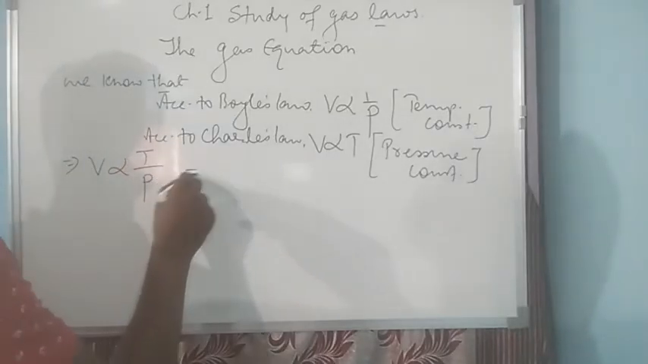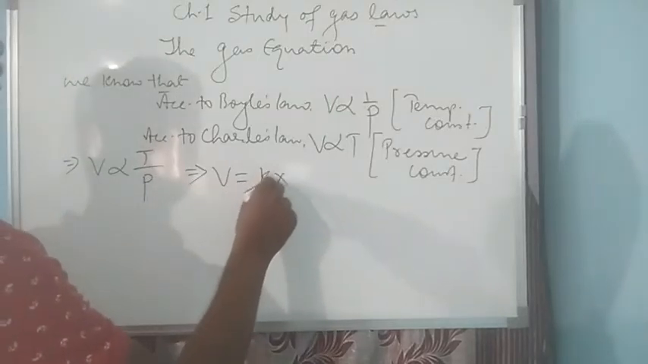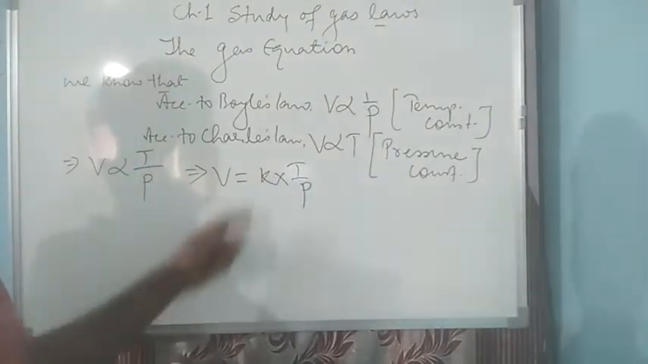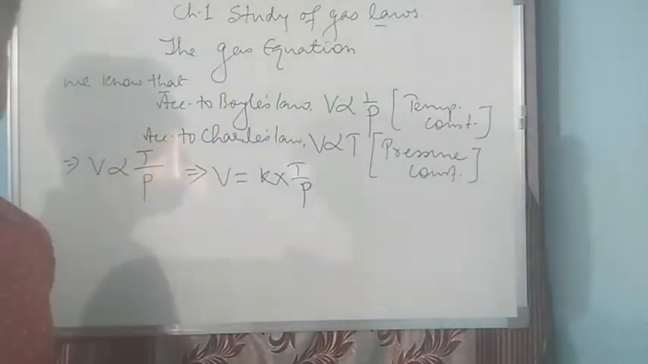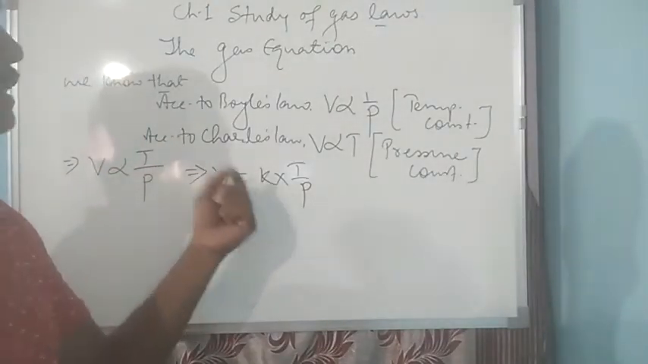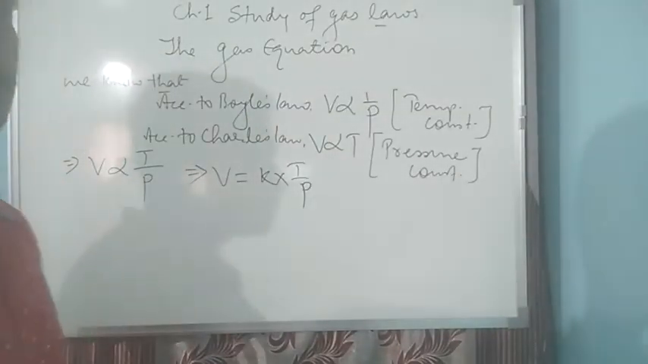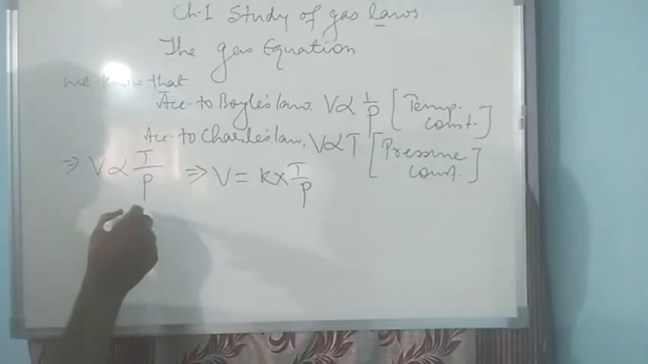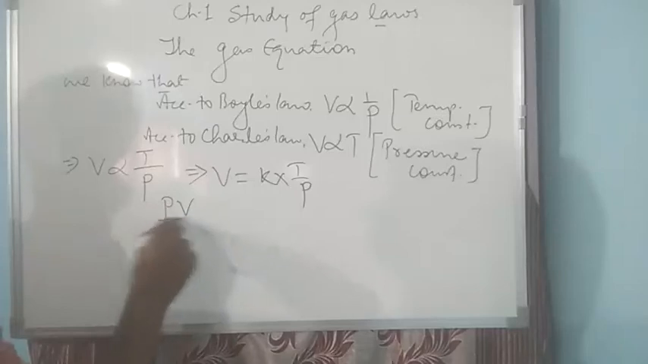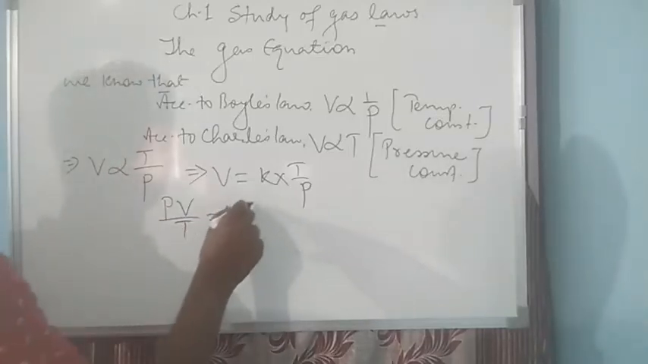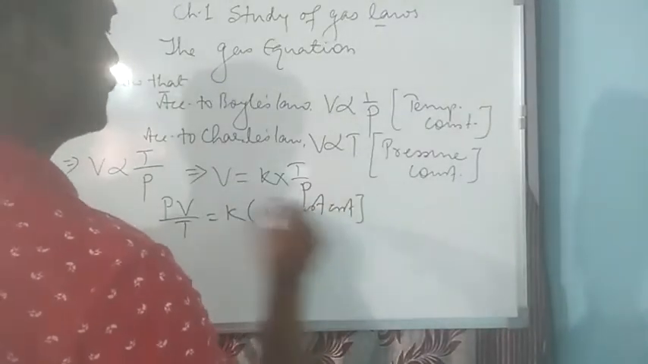Further we can write V is equal to K into T upon P, where K is a constant term. We are removing this proportionality and converting into an equality. So for that we are placing a constant term, and the constant here is K. So we can write, you can bring P and T to this side to get PV divided by T is equal to K, which is a constant.